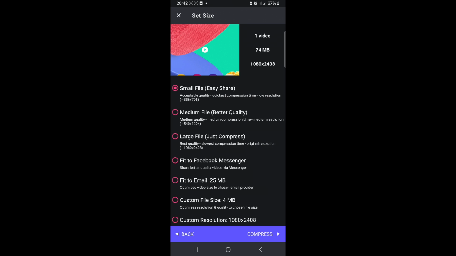or whatever. But it is recommended that you just compress the video if you want to retain the resolution of the video. If you use this option, your video will never lose its original resolution. So you just pick this option. Even if you pick this option, this application will compress your video to a very minimum size. Let me give an example for this video. You pick large file, just compress, and then you click the compress button here.